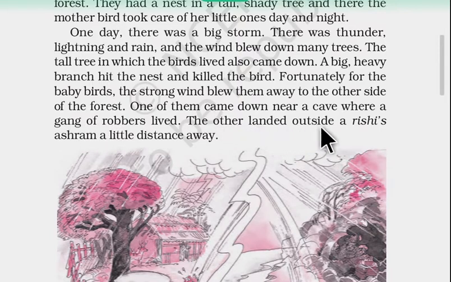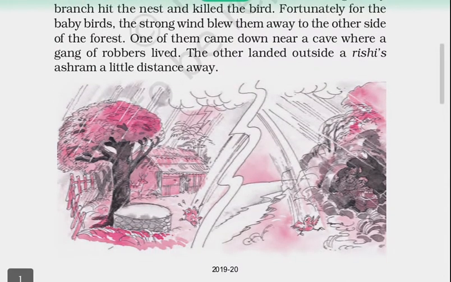The other landed outside a rishi's ashram a little distant away. So both the babies were separated from each other. One landed near a cave where the robbers used to live, and the second landed where a rishi's ashram was. Now we are going to continue it.